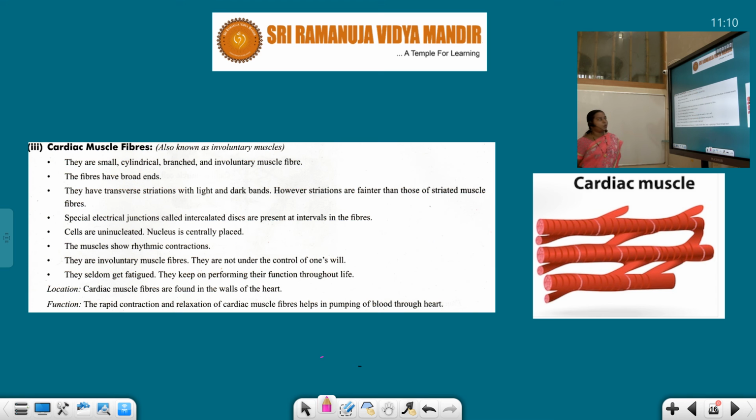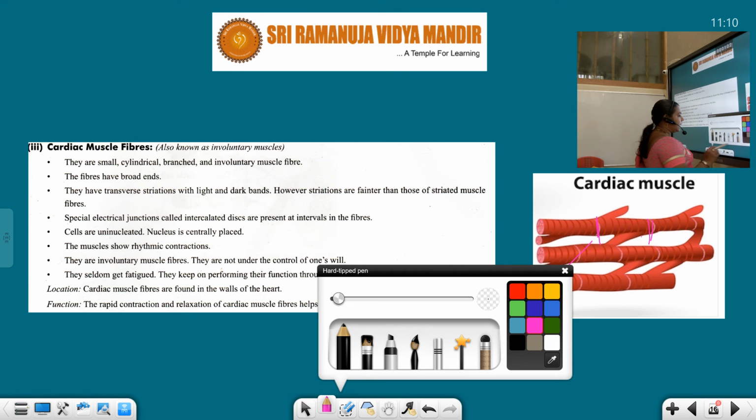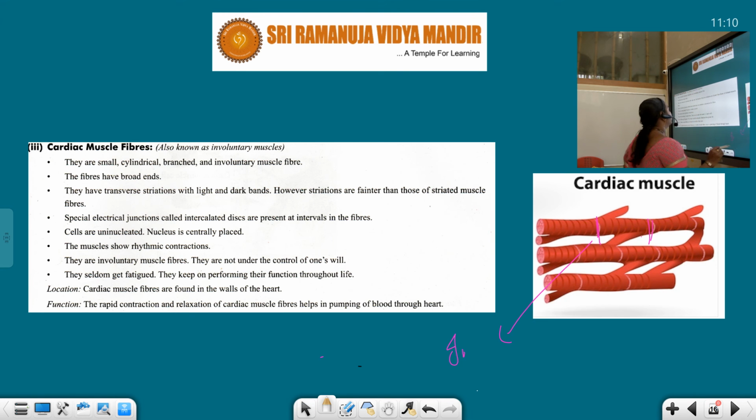The next point: special electrical junctions called intercalated discs are present at the intervals of each fiber. So it will have special junctions known as intercalated discs.